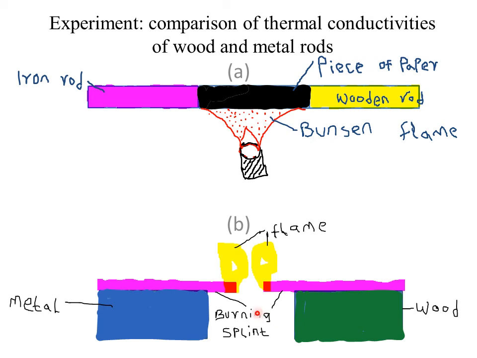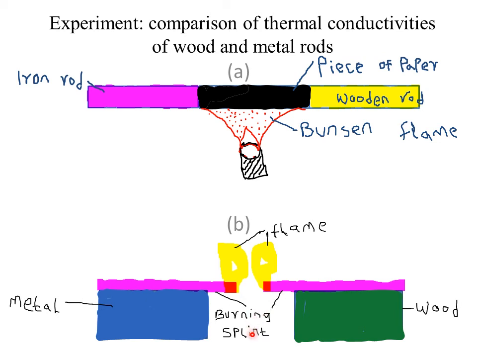We need a source of heat, for example, a Bunsen burner, that is to initiate the flame. We also need a wooden material or any other relevant poor conductor of heat. It can also be glass or any other insulator. We also need a metallic material or a good conductor of heat. So in this experiment, the apparatus are arranged as shown in this diagram.